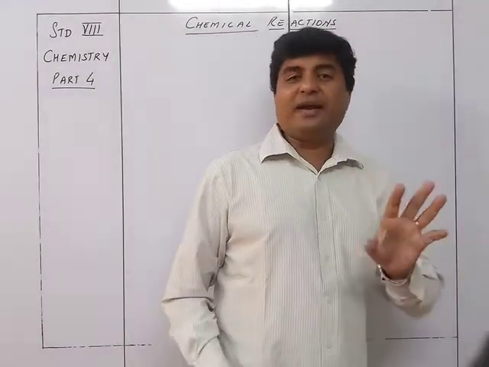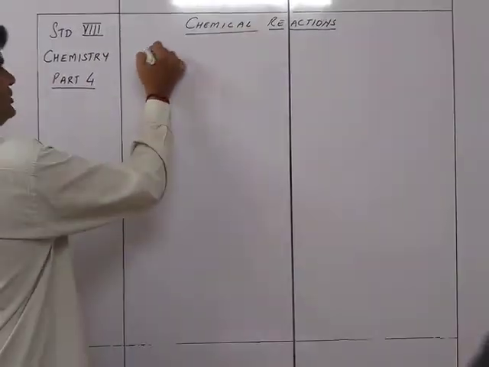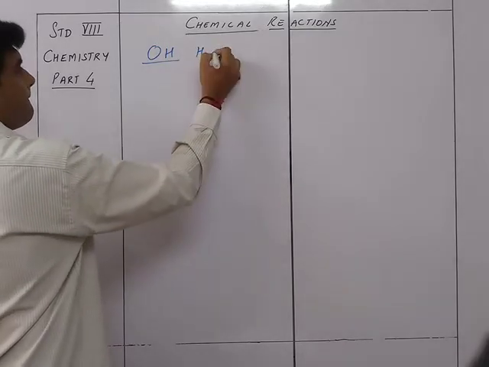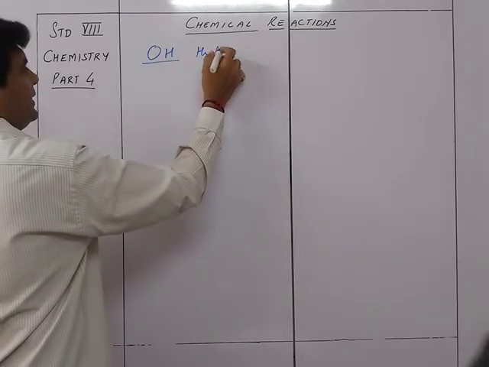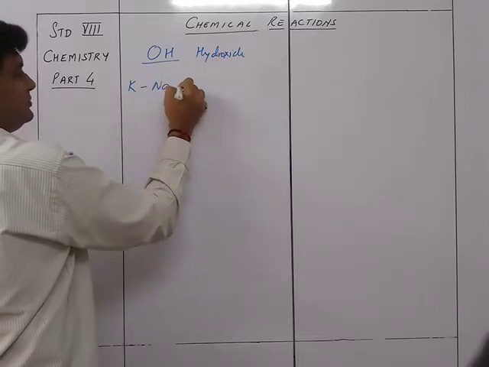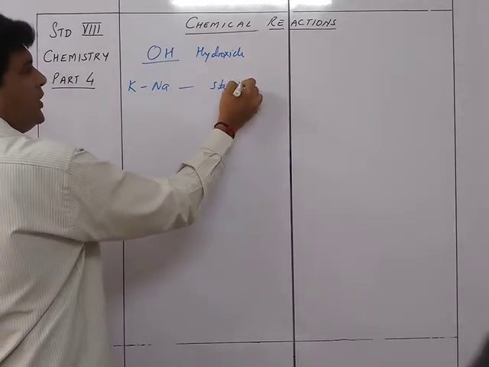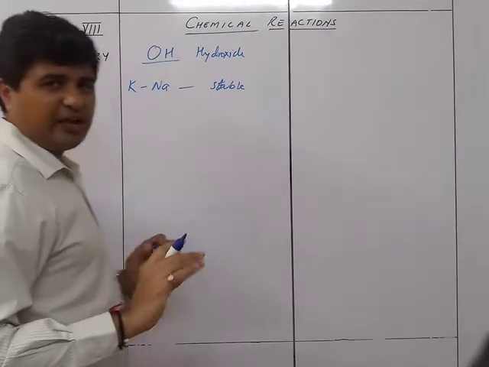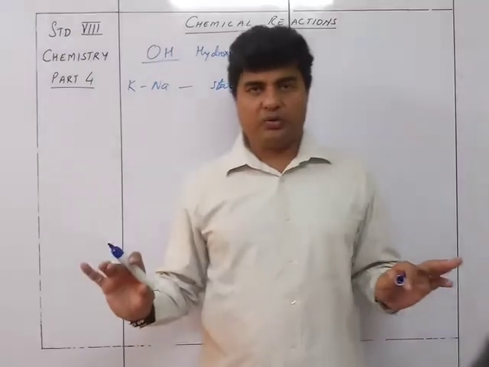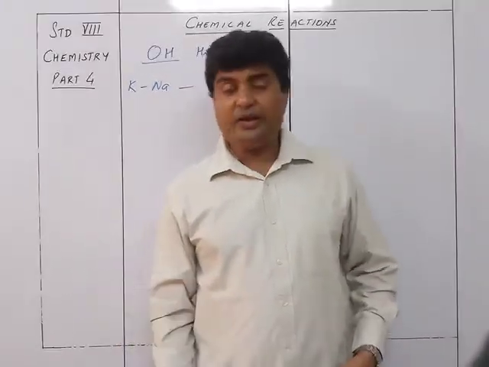If it is a hydroxide, that is OH, then first of all, K and Na are stable. They are not going to decompose at all. There is no change going to take place. They can easily take that amount of heat. No problem for them. So K and Na hydroxides do not decompose.